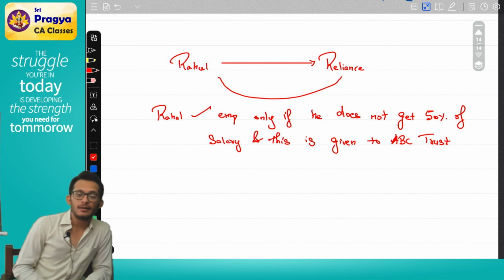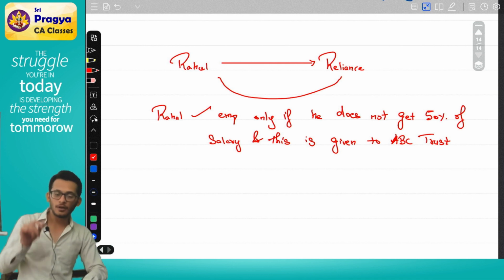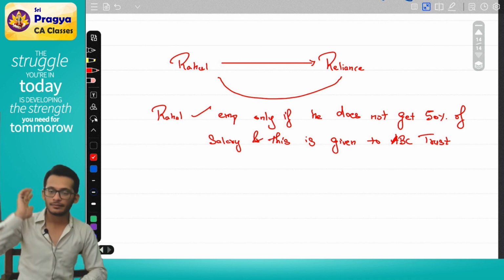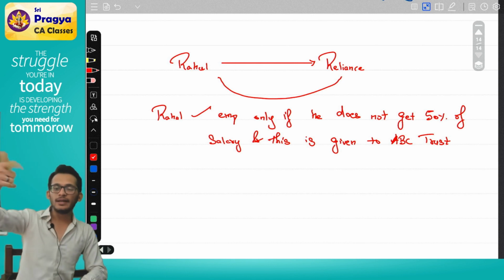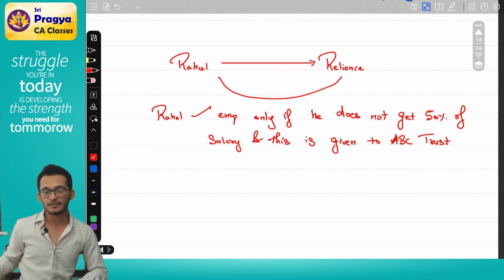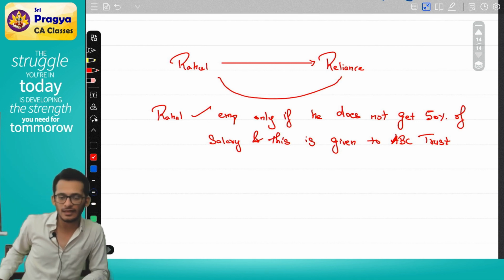Now Rahul, before joining the employment itself, has entered into an agreement, and the agreement itself says that Rahul will be given the salary only if 50% of his salary goes to ABC Trust.